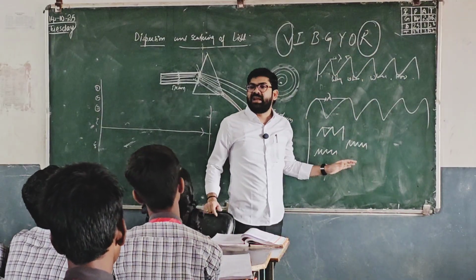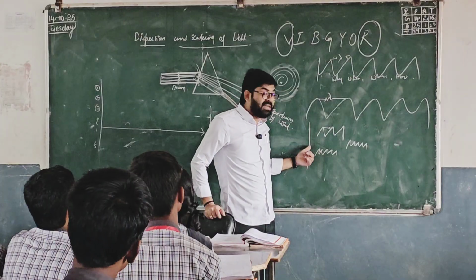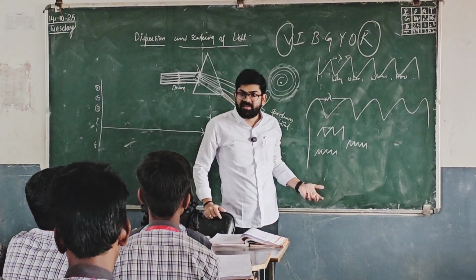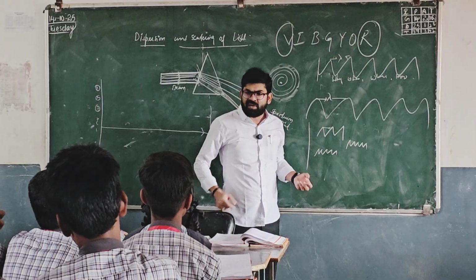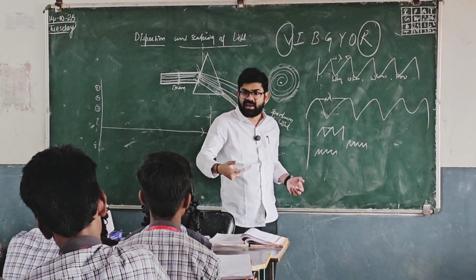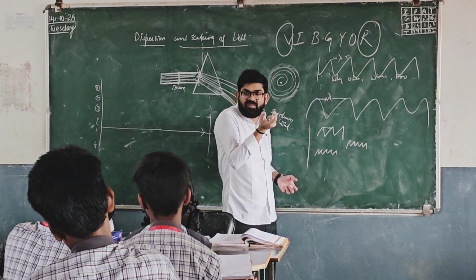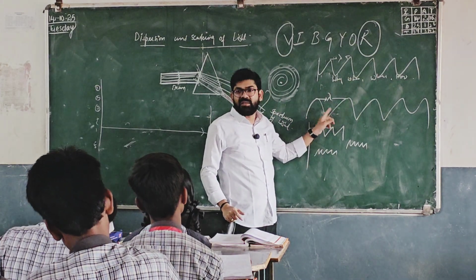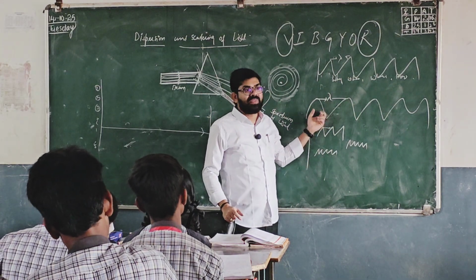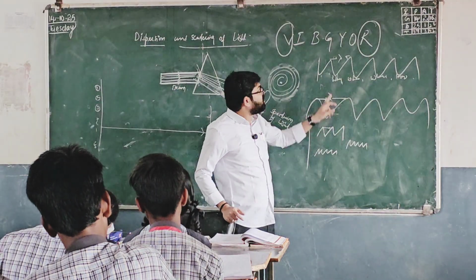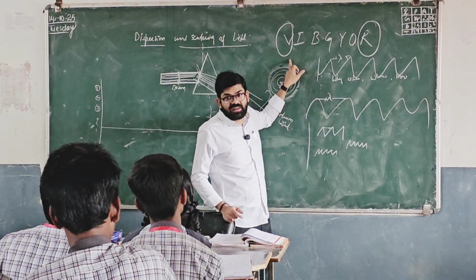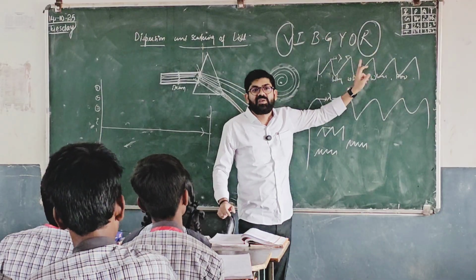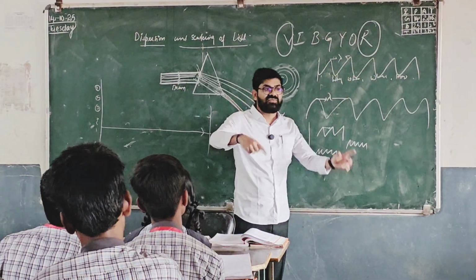Both terms are related. So what is frequency? At a particular point per second, how many waves are produced? That is called frequency. If frequency is more, then the number of waves will be more, so they will have shorter wave distance. The distance between waves I called wavelength, represented by lambda. So the wavelength is shorter for which color? Violet color. The wavelength is longer for which color? Red color, because its frequency is less, and vice versa.